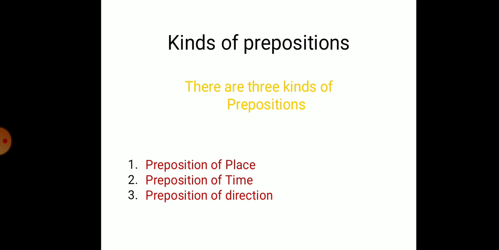Then we discuss the kinds of prepositions. There are three kinds of prepositions: preposition of place, preposition of time, and preposition of direction.